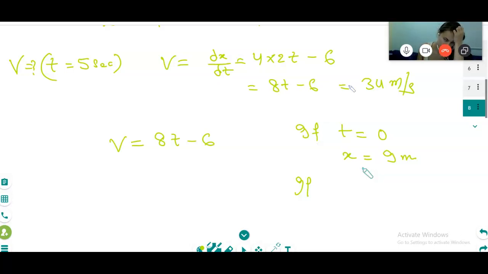See, this is my axis of reference. My finger is the axis of reference, and when I started my watch, the object was here. You are seeing my mobile, correct? So when t is 0, x is 9. I want to find the displacement when t is 9 second.